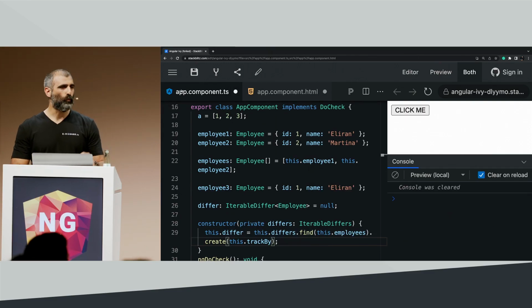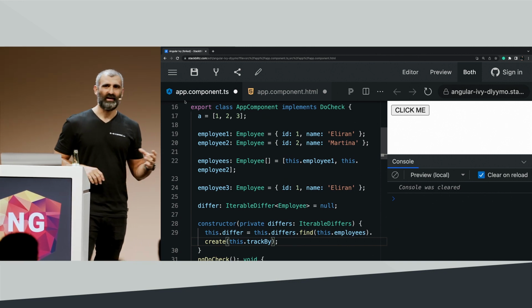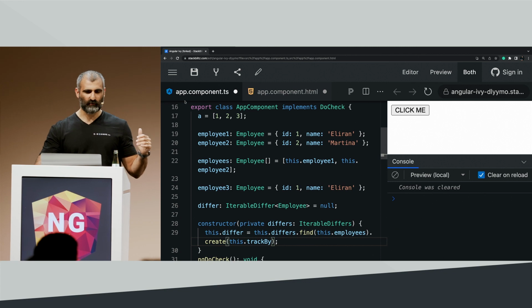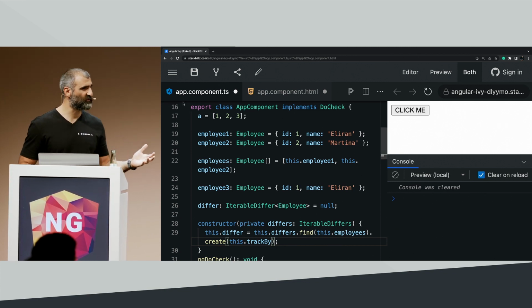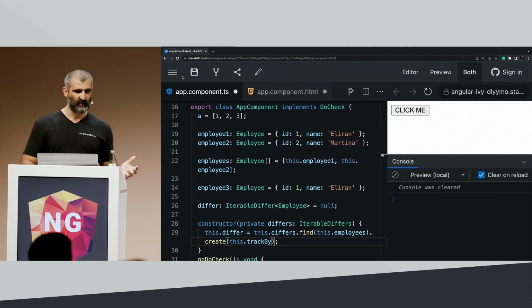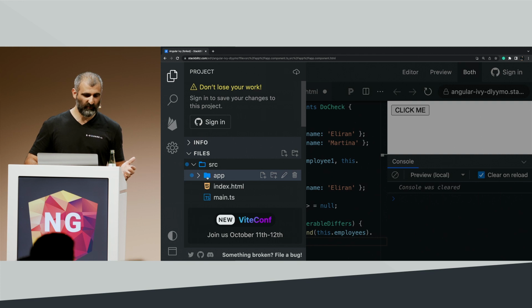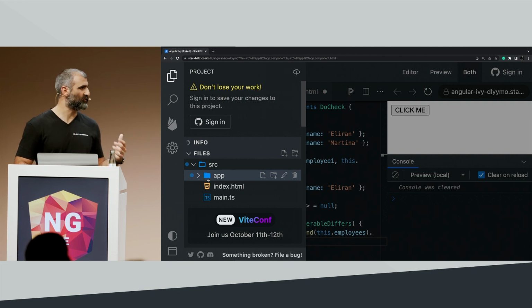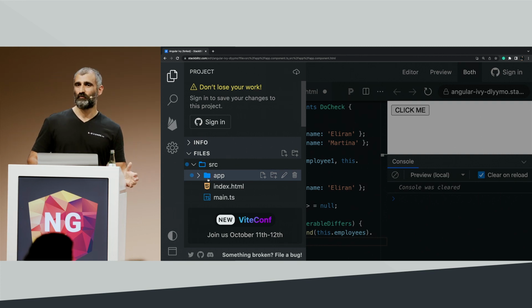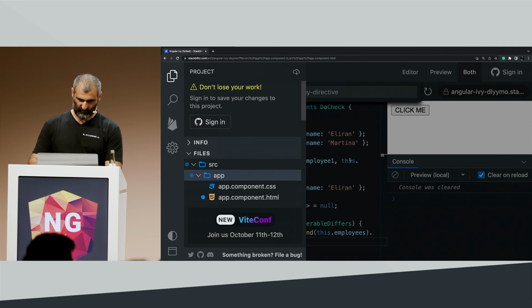Cool. Now, with that understanding of the magic under the hood, and we have some time, we can create one of the most used directives that Angular has, ngStyle, which is a pretty simple one, and you're going to be amazed how simple it is to create it yourself. So that's what I'm going to do, and let's do it together. We just create a generator directive.